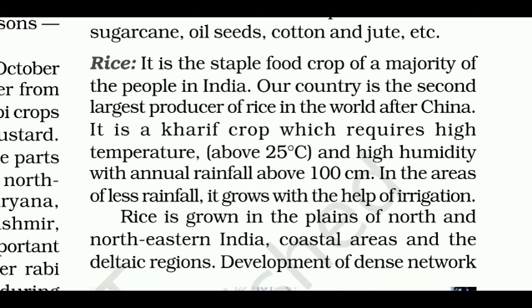First one, rice. It is the staple food crop of a majority of the people in India. Our country is the second largest producer of rice in the world after China. It is a kharif crop which requires high temperature above 25 degrees Celsius and high humidity with annual rainfall above 100 cm. In the areas of less rainfall, it grows with the help of irrigation. Rice is grown in the plains of north and northeastern India, coastal areas and the deltaic regions.